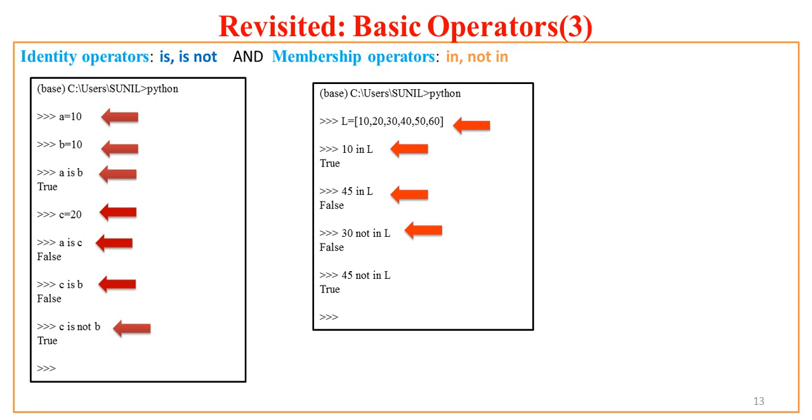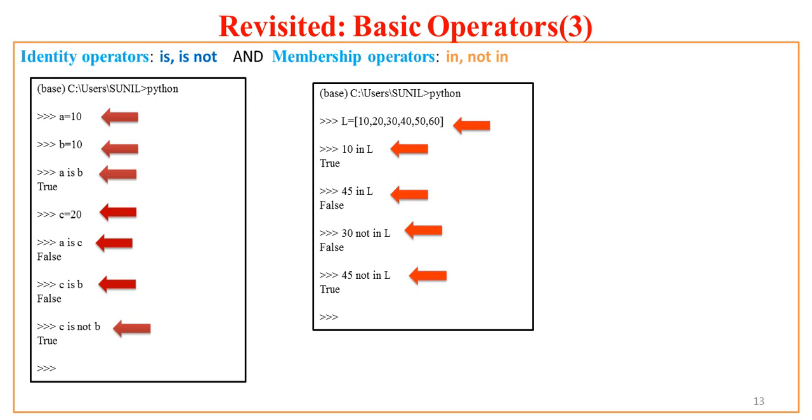Is 30 not in L? So the not in operator is used. The not in operator tests whether the member is not present. Now 30 is very well present, and that's why I get the answer false. Now is 45 not in L? Yes, that is true. Why? Because 45 is not in the list.